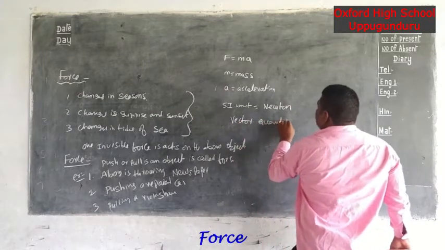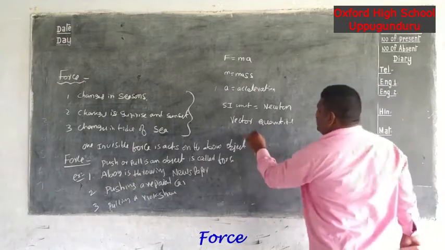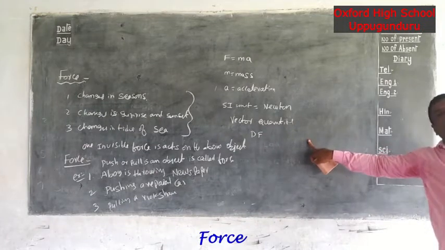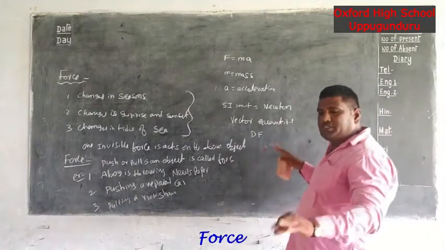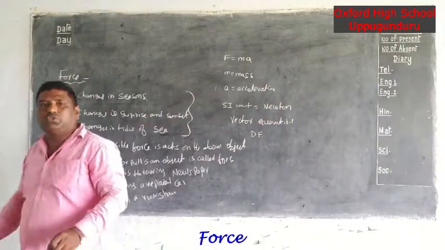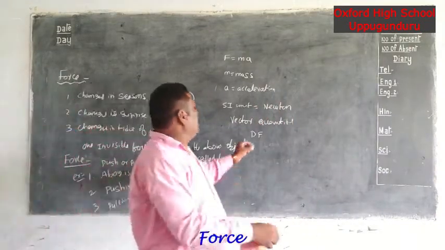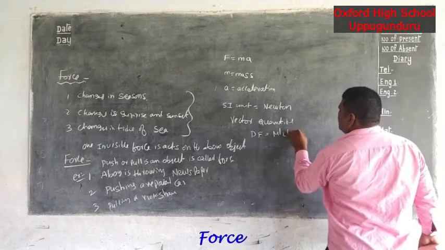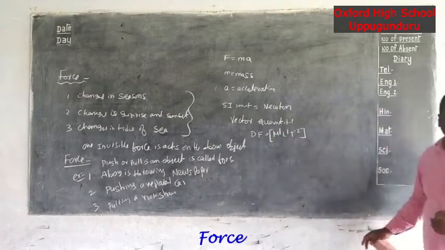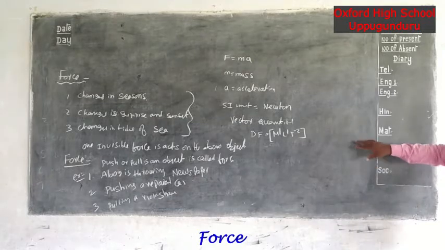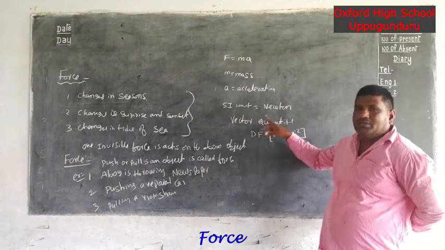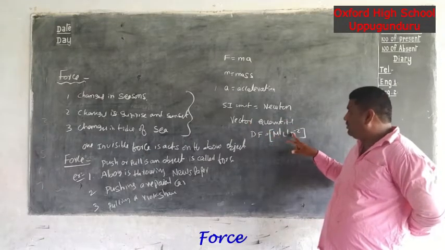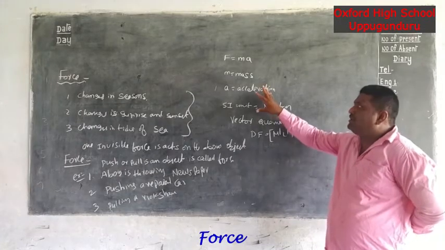And force dimension formula, DF means dimension formula. What is the use of the dimension formula? It helps to easily convert from one system to another system. Dimension formula: M power 1, L power 1 and T power minus 2. Okay, force SI unit is Newton, it is a vector quantity, and the dimension formula is M^1 L^1 T^-2. It is brief information about force.